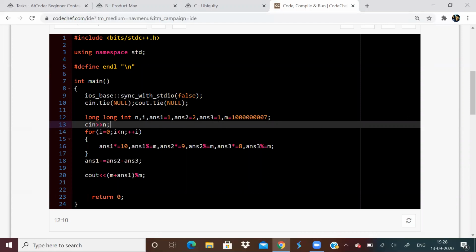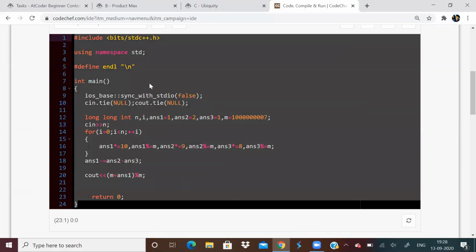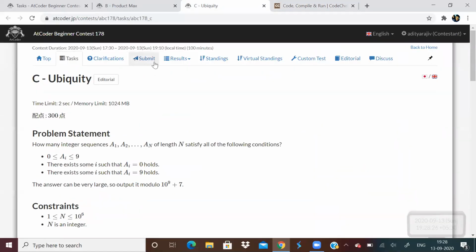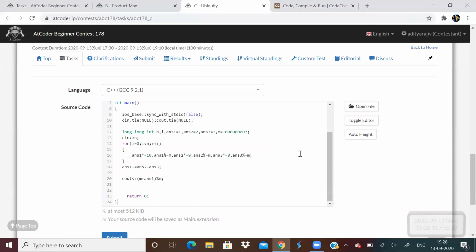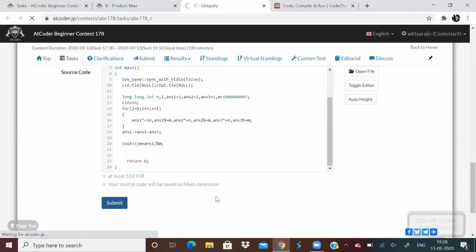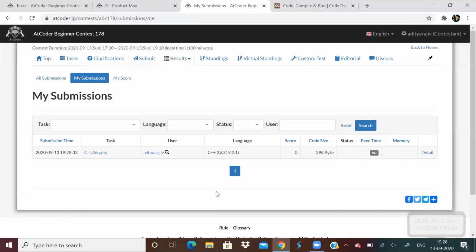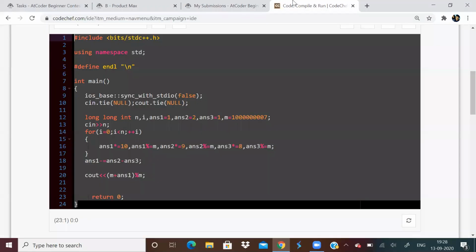You can read the solution. Actually, I don't know if it is correct or not. I just solved it right now. So let's first try to submit it. Yeah, so it is correct.